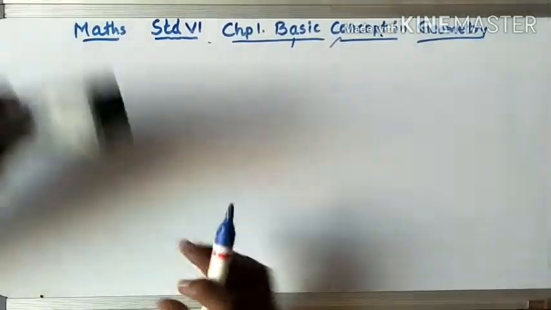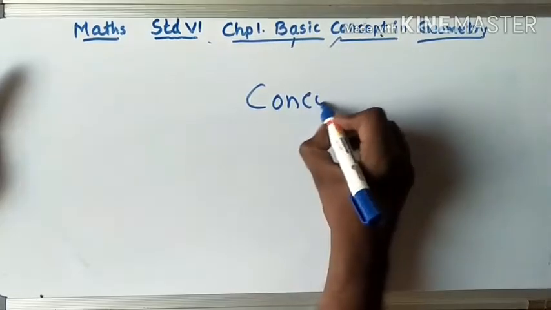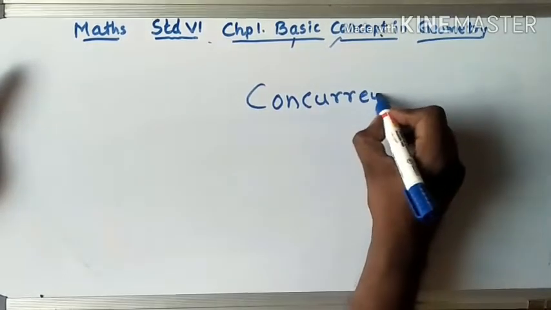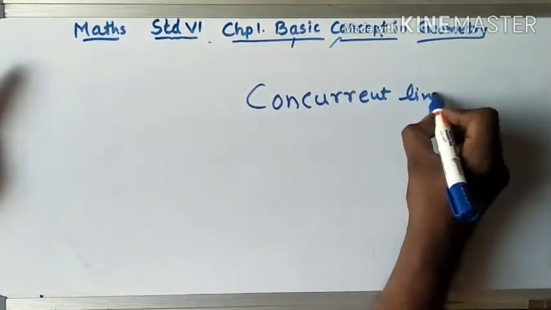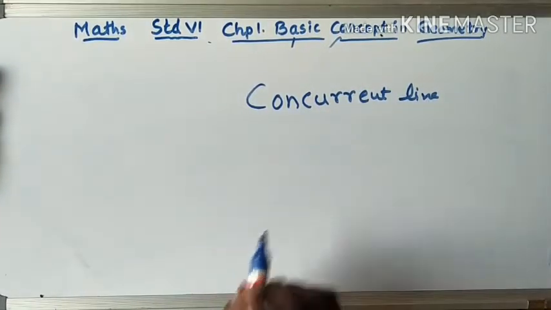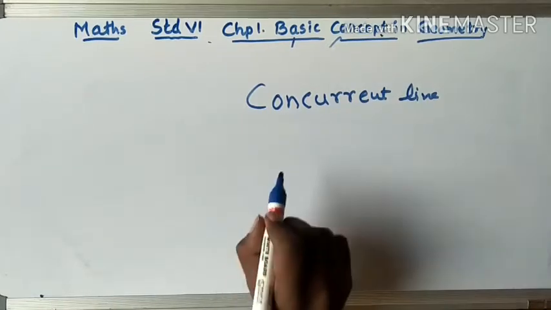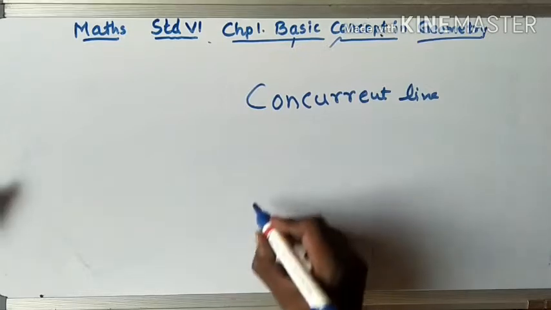Let's take one more activity. Have you heard about concurrent lines? When 2 or more lines pass through the same point, we call those lines concurrent lines. And that point, we call it a concurrent point.